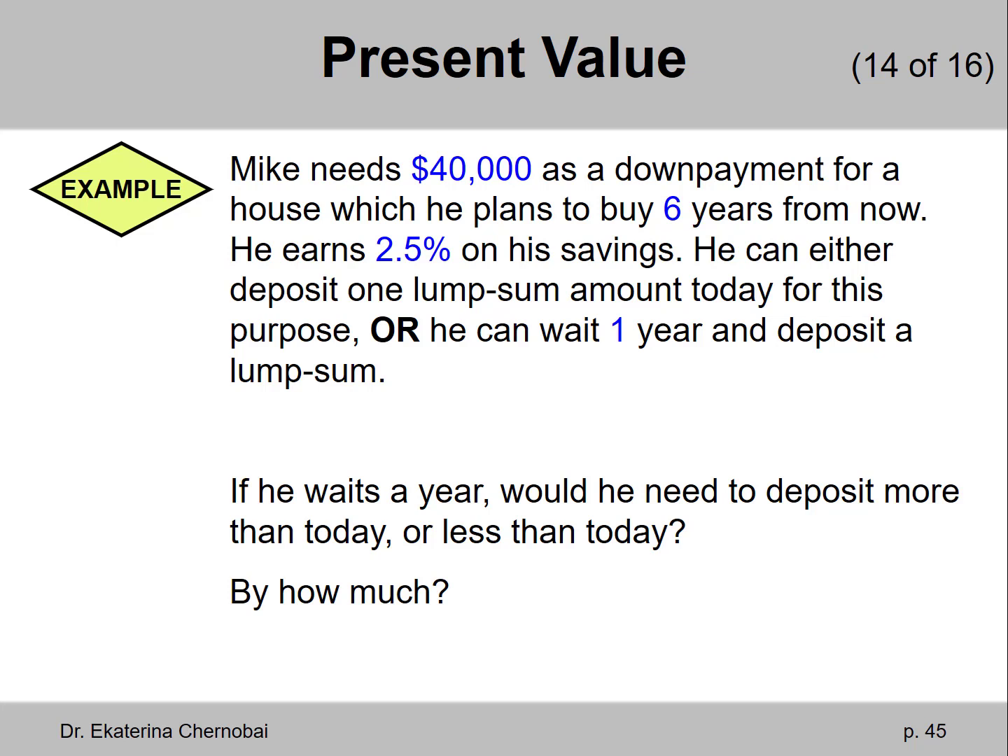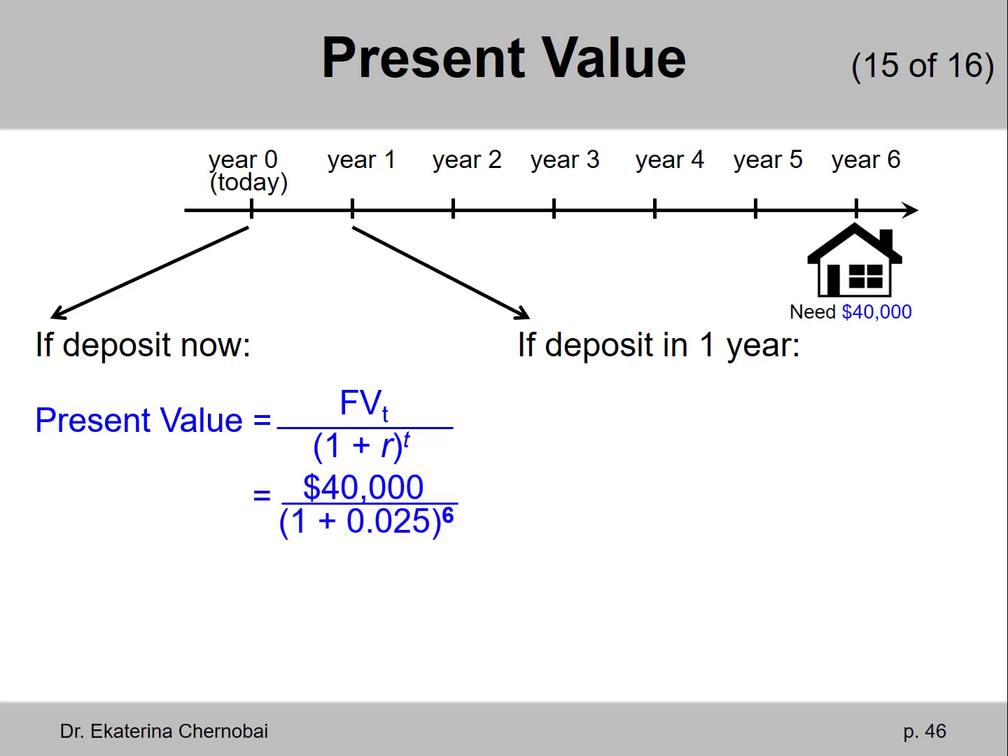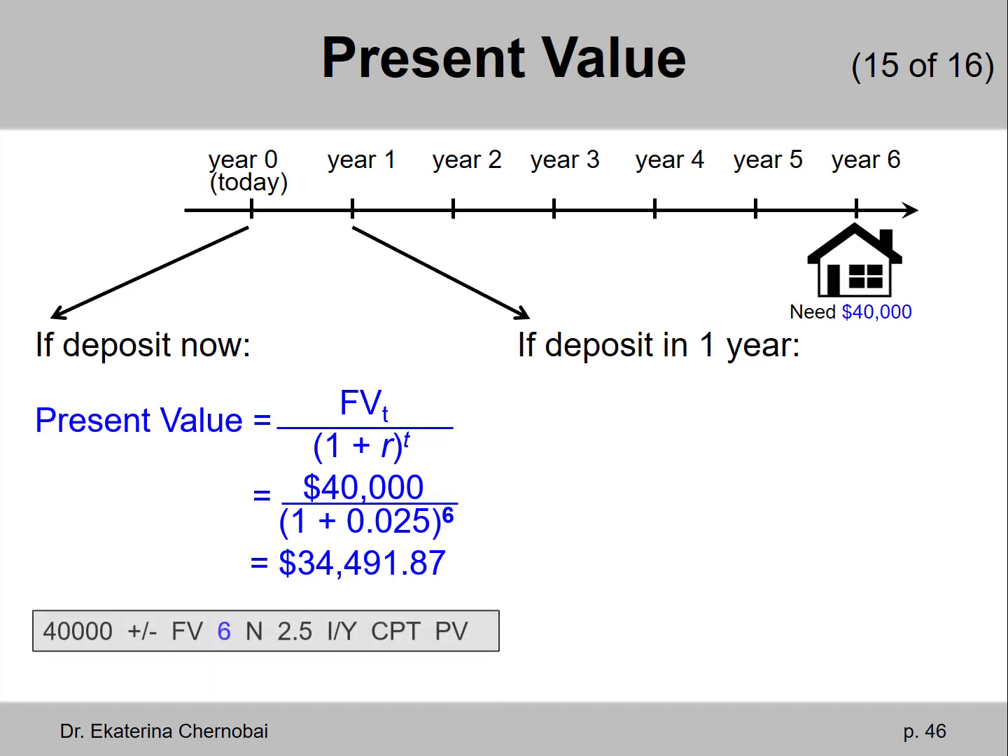So how much more would he need to deposit if he waits a year? Let's do it this way. If he deposits now, how much would that be? Calculate present value. You take 40,000 that would be needed in 6 years, and you divide it by 1 plus the interest rate of 2.5%, and that sum is raised to the power 6 for 6 years. The answer we get is $34,491.87.